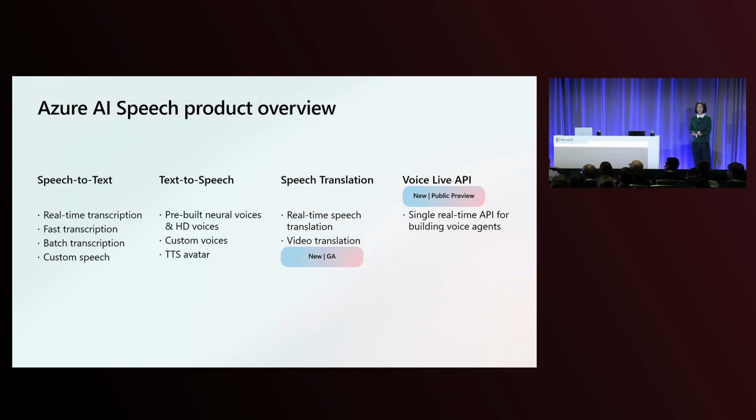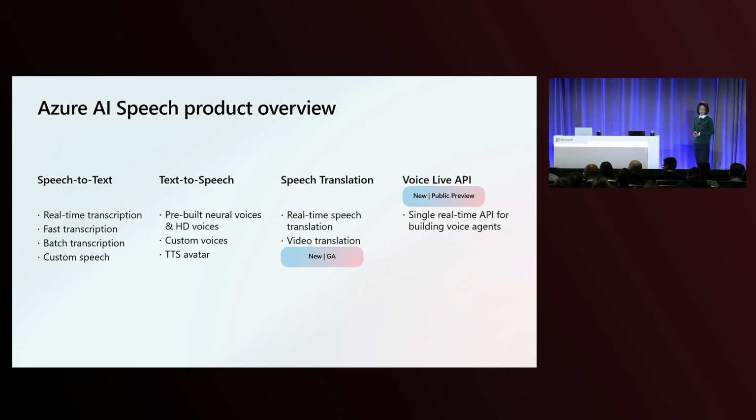Let's start from a product overview. Azure AI Speech is a unified service that offers a comprehensive suite of speech capabilities and APIs designed to support a wide range of scenarios. First, speech to text. It offers real-time speech streaming transcription, file-based fast transcription, large volume files batch transcription, and customization with your own data for domain-specific accuracy.